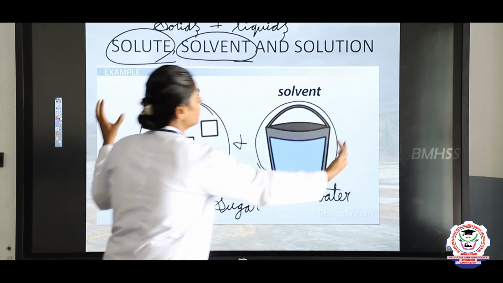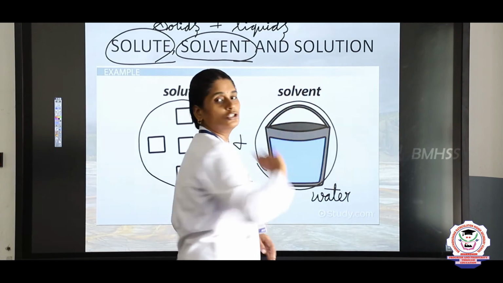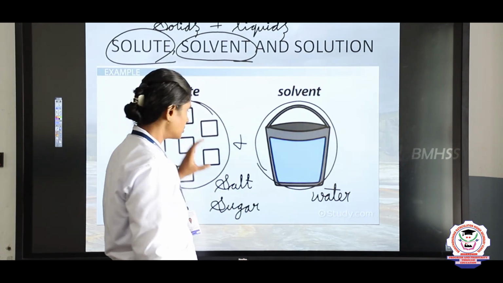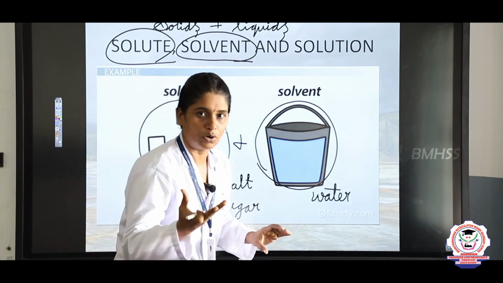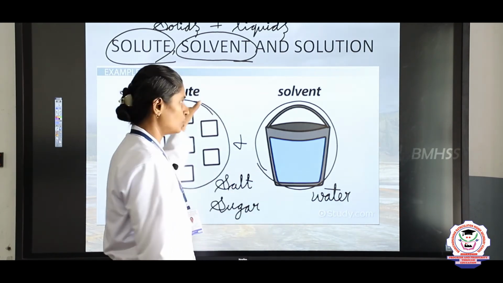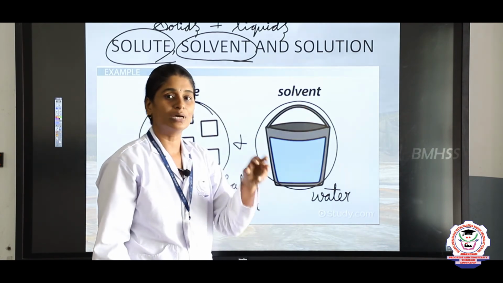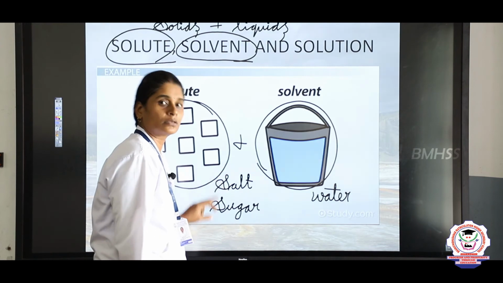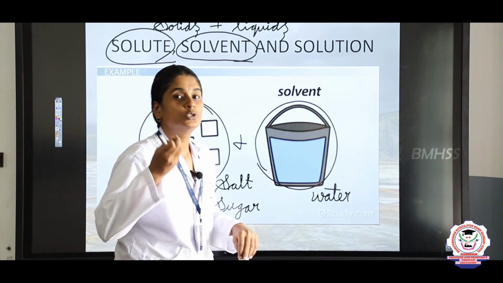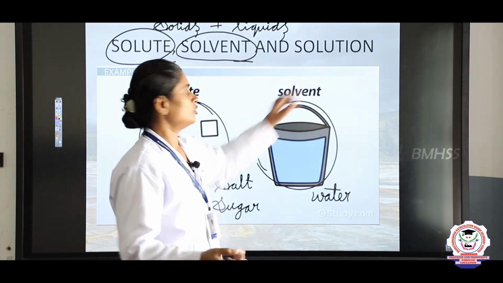So, when these two mix, we get what? We get solution. Mostly a solution will be in the form of a liquid. When we add salt in water, we get salty water. So, salty water is a solution. Salt is a solute, water is a solvent. In the same way, when we add sugar in milk, sugar is a solute, milk is a solvent. We get sweet milk, right? So, sweet milk is a solution.